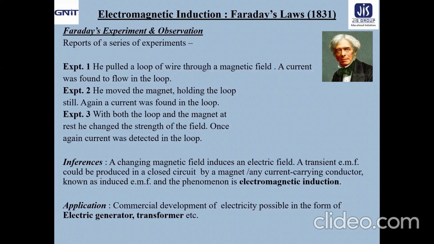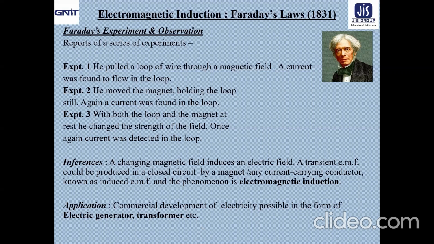Now, what about electromagnetic induction and Faraday's laws today? Let us start with it. Actually, Oersted's discovery first gave us the idea that magnetism could be produced by electric current.